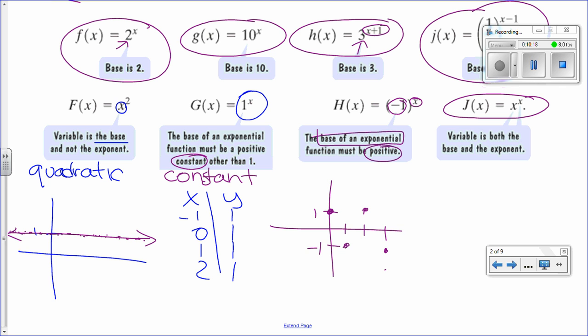Because if we have a base that is negative, once we get the y values, they will be changing: positive, negative, positive, negative, positive, negative. So that wouldn't create an exponential function. Now, the fourth one is not exponential because we have an x for the exponent, but we also have an x for the base. So that will make it not exponential.